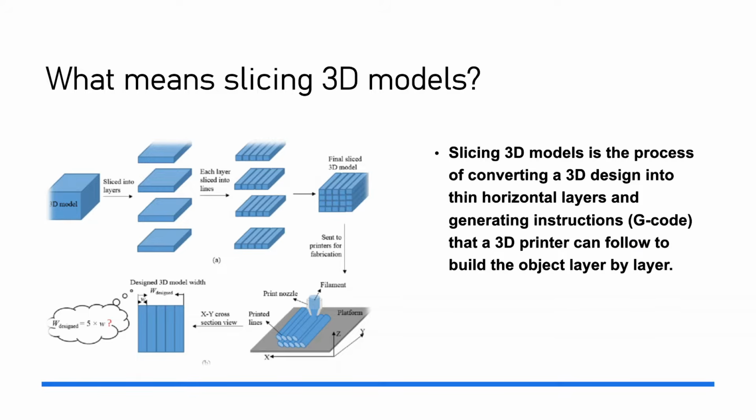that a 3D printer can follow to build the object layer by layer. As you can see in the picture, we've got our 3D model. Now it's sliced into more and more layers, and then our extruder prints them.